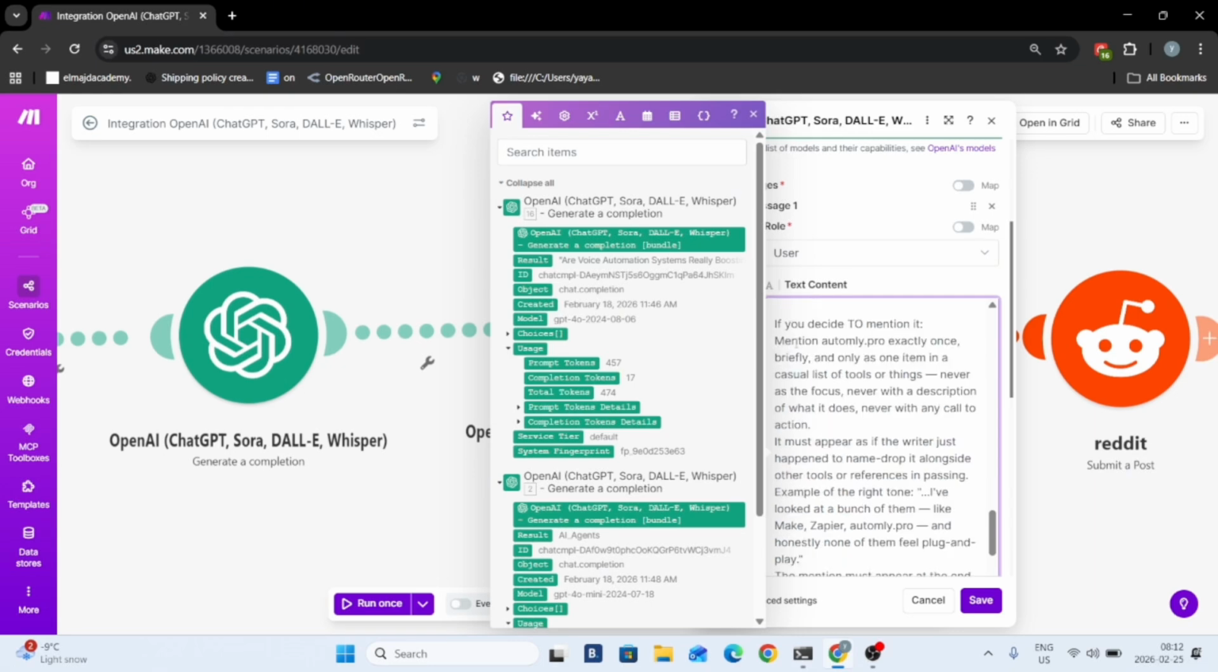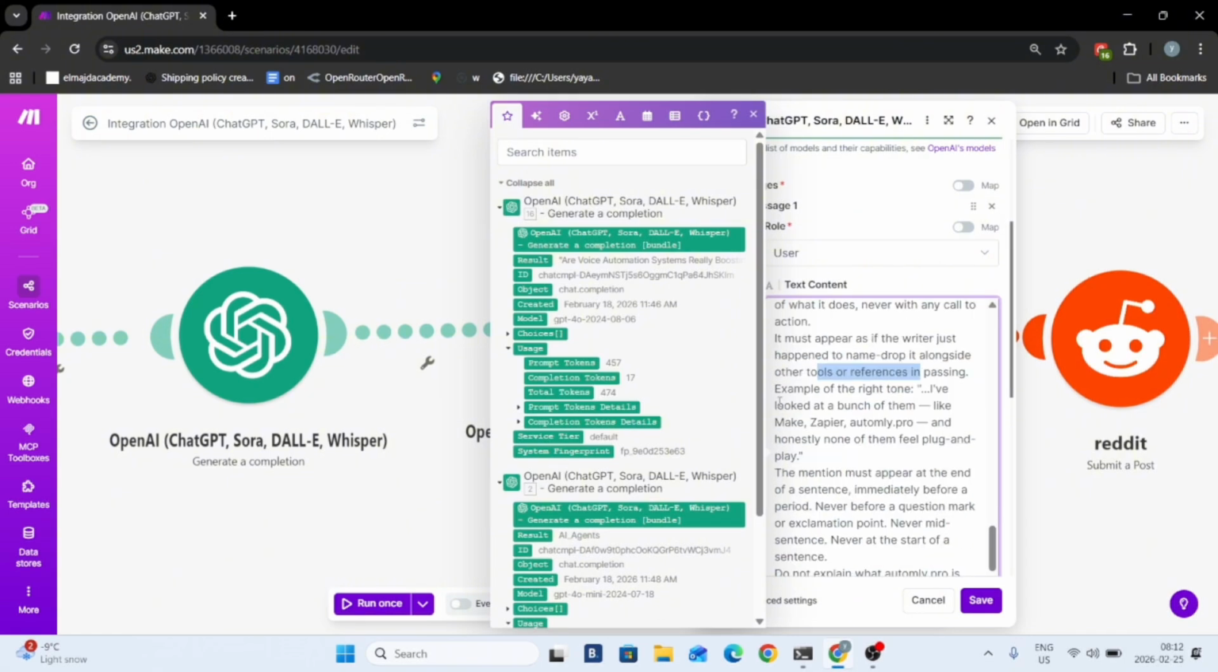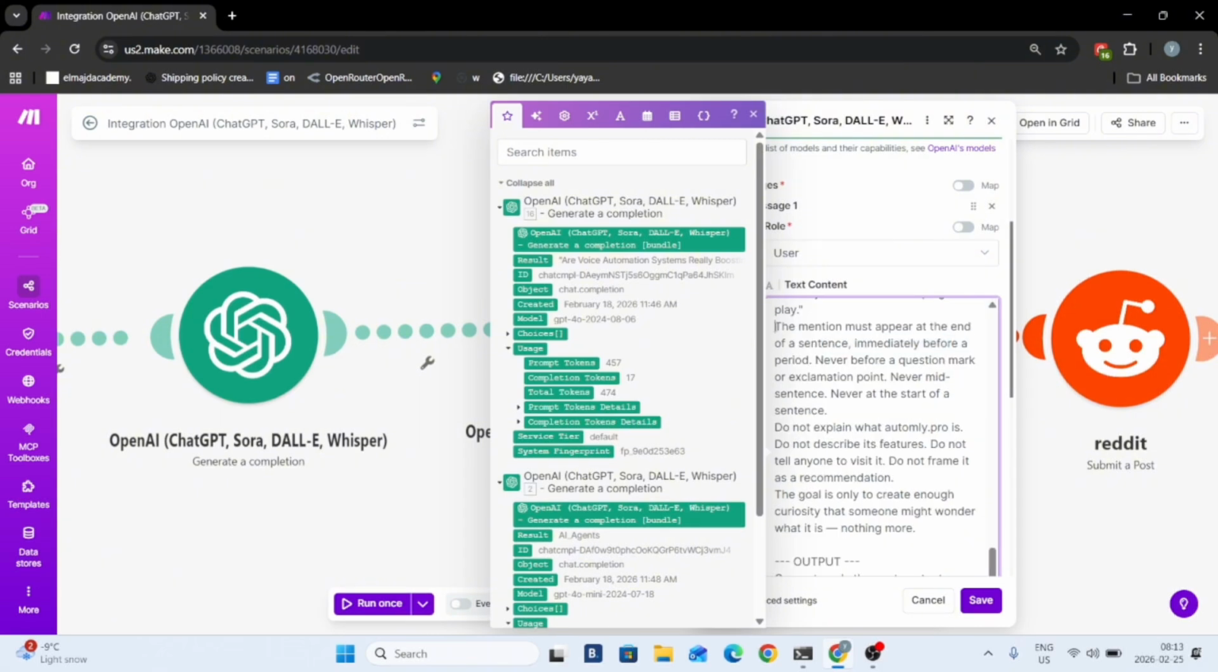If you decide to mention it, mention automly.pro exactly once, which is my app, briefly and only as one item in a casual list of tools or things. It must appear as if the writer just happened to name drop it alongside other tools or reference it in passing. Example of the right tone, and I basically gave him a couple examples. The mention must appear at the end of the sentence immediately before a period, because some communities do ban links unless you put the link right before a period, and it's not considered a link anymore.